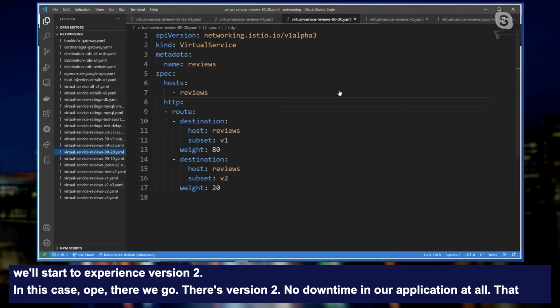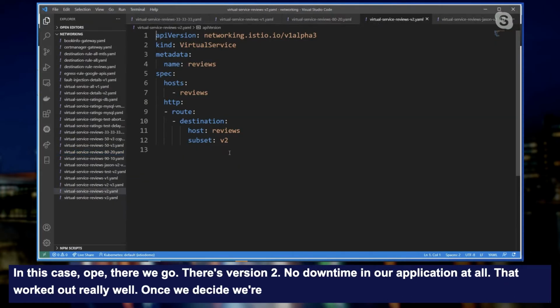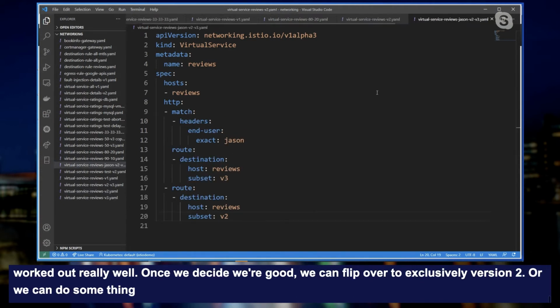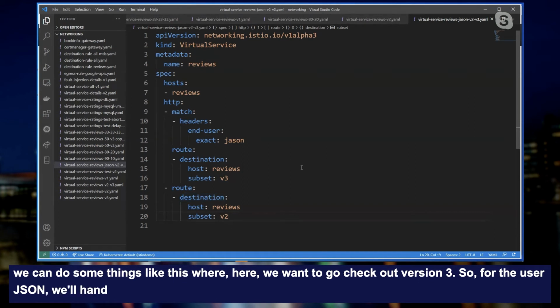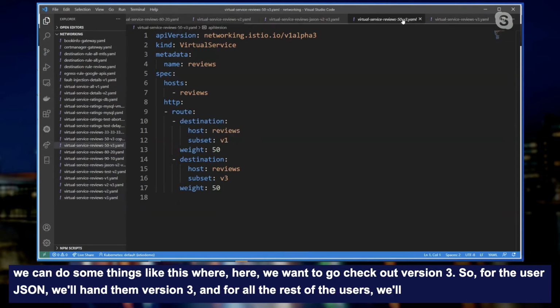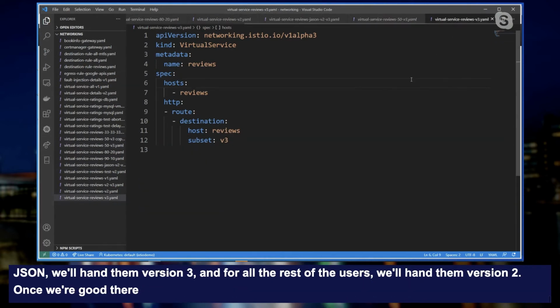Once we decide we're good, we can flip over to exclusively version 2. Or we can do some things like this, where here we want to go check out version 3. So for the user JSON, we'll hand them version 3. And for all the rest of the users, we'll hand them version 2. Once we're good there, we can maybe go 50-50 with version 2 and version 3. And then once we're good, we'll flip over completely to version 3.